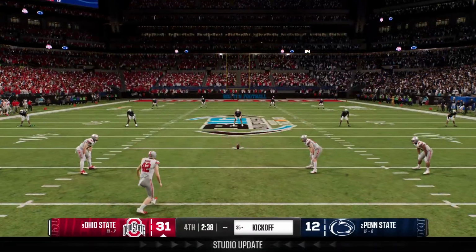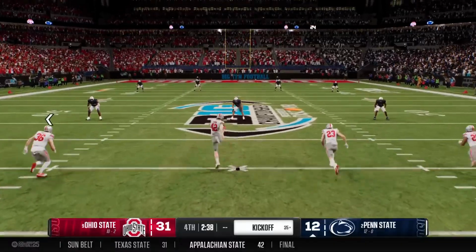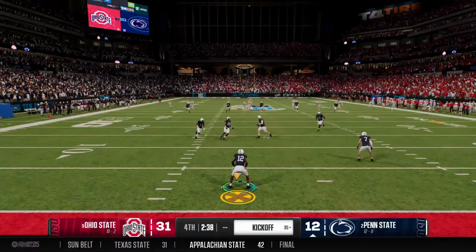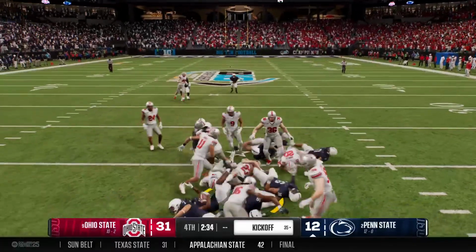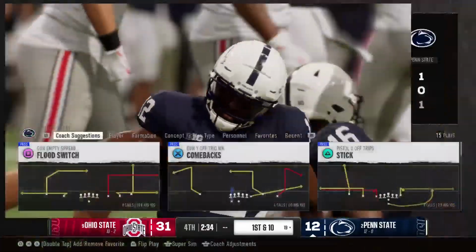And they're able to tack on the extra point. Here's the kickoff team now. Set to boot this one away. 31-12. Let's make it a respectable score. He's going to return it from near the goal line. And he's stopped at the 19. Good job by the coverage team.